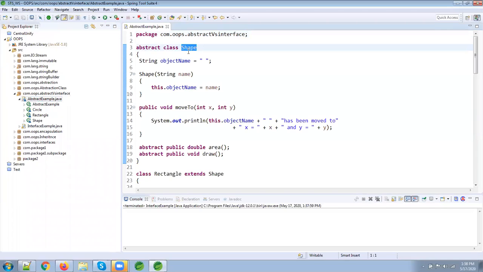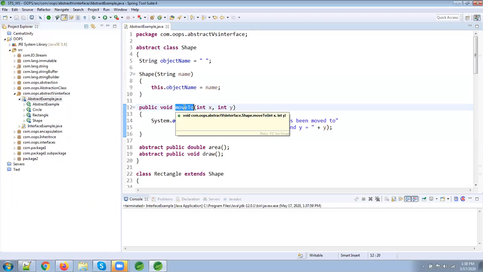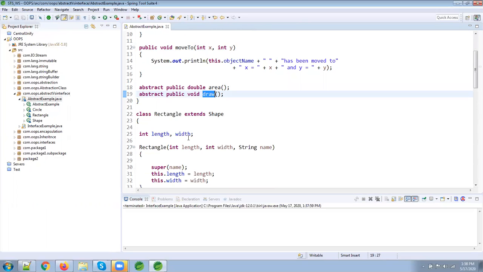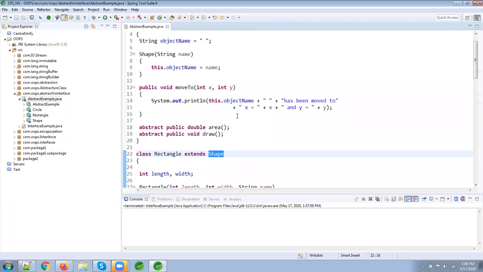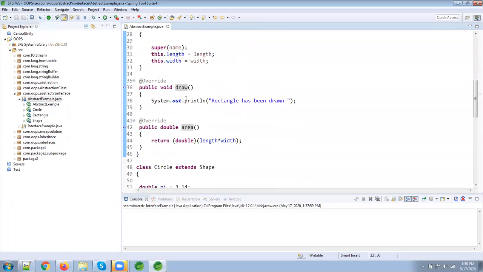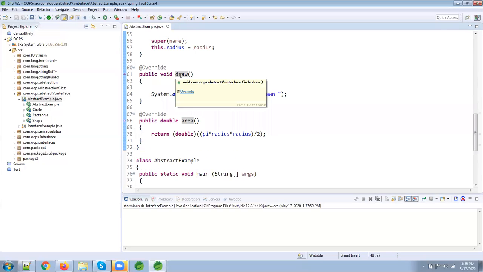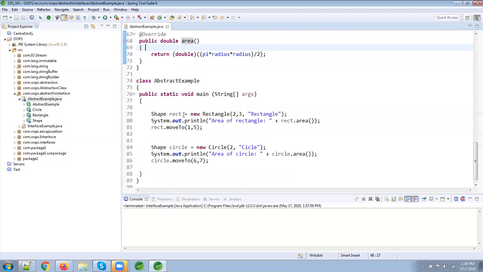Here we have abstract class Shape. Inside we have declared one method, moveTo, that is a non-abstract method, and two methods, area and draw, that are abstract methods. Now a class Rectangle extends this abstract class Shape, and inside it is calling a draw method. Same like Circle, one class is there that is also extending the same, and they are also implementing the draw and area methods.